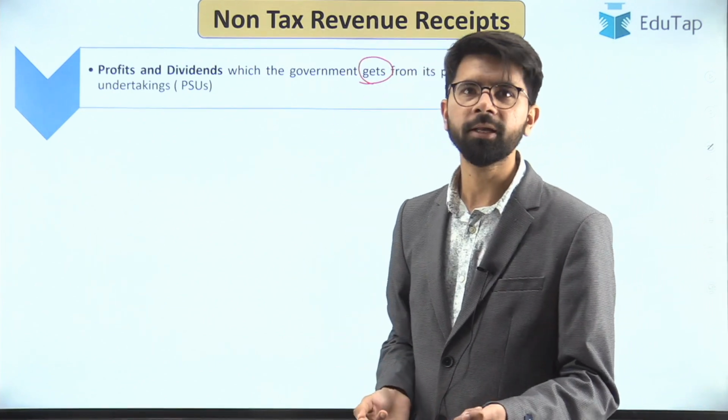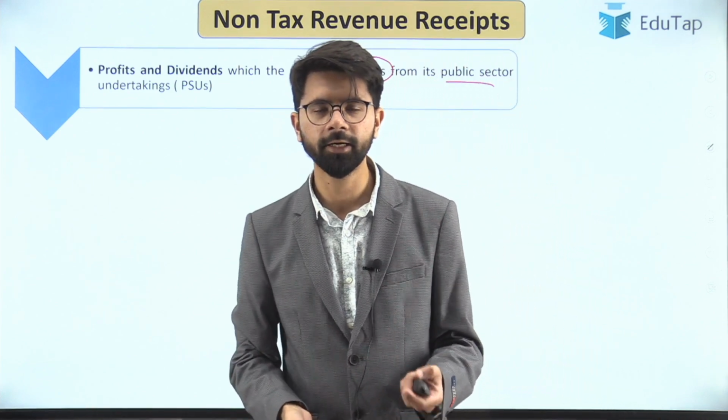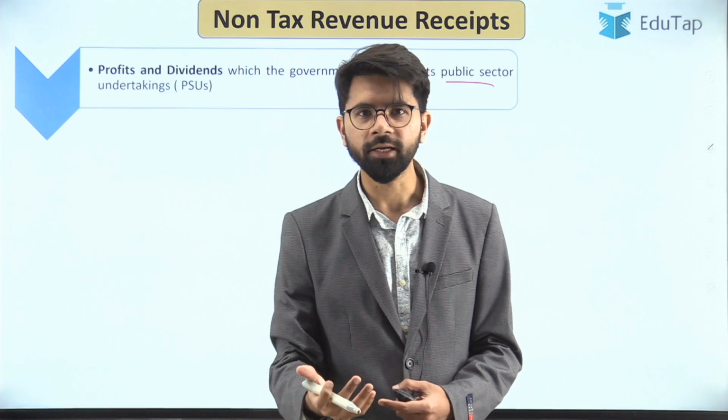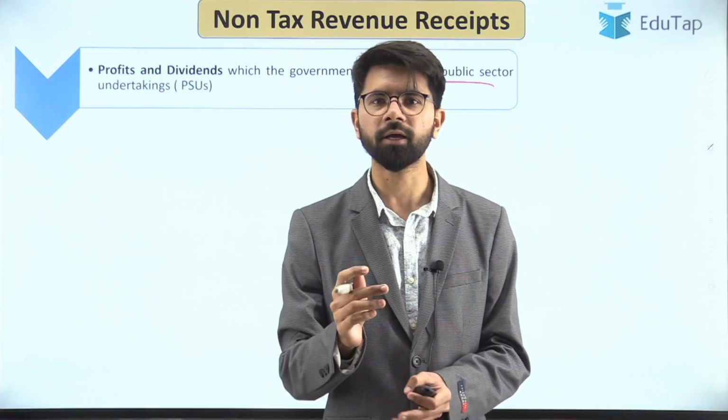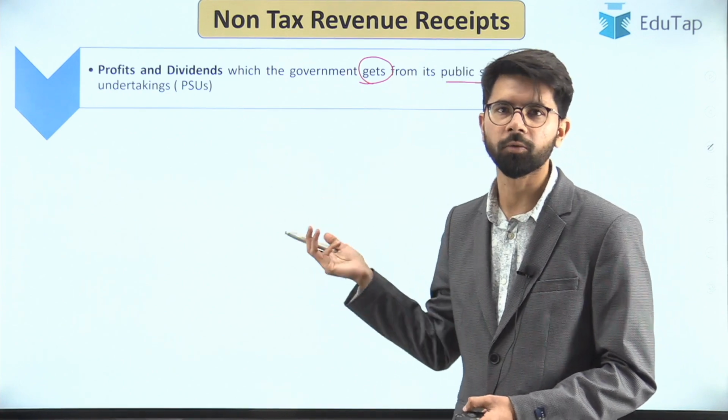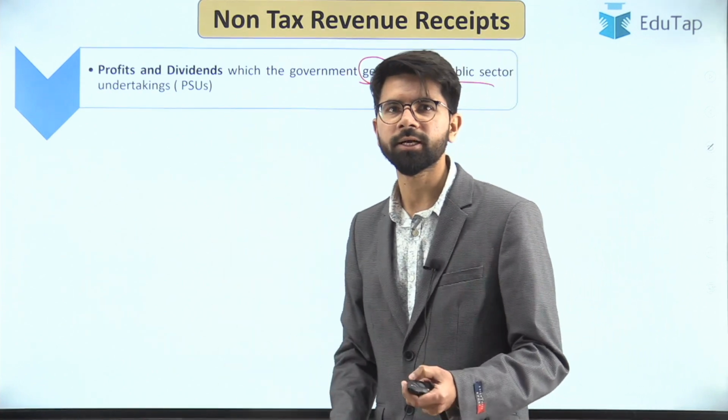For example, there are many public sector undertakings such as LIC, NTPC, BPCL, in which the government has a share. So any profit that has been earned by those companies, the companies will give you a certain profit share to the owner, that is the government. So that is a profit and dividend that is shown over here.